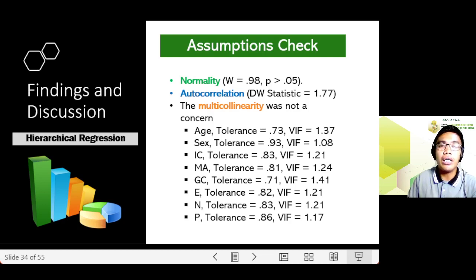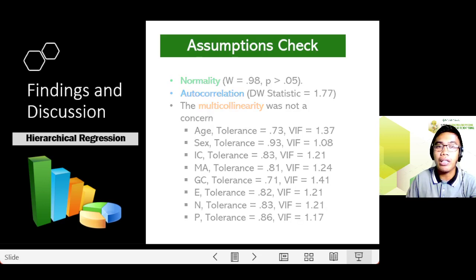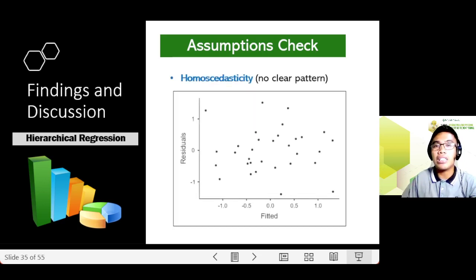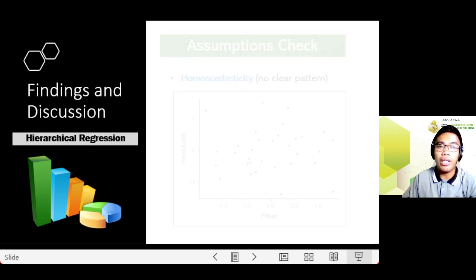For normality, the p-value is greater than 0.05, so we have no problem for this one. Same with autocorrelation, since the DW statistic is 1.77, which is considered to be relatively normal. Lastly, multicollinearity was not a concern based on the tolerance and VIF values I have computed. And last, for homoscedasticity, since there is no clear pattern in the plot, this assumption was not violated.